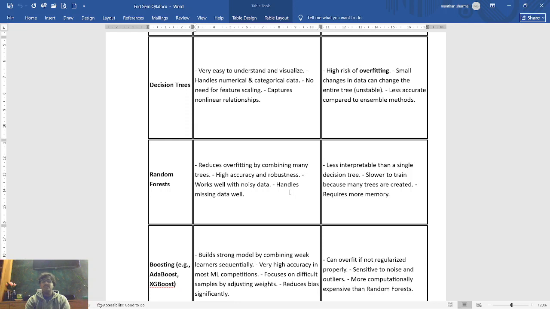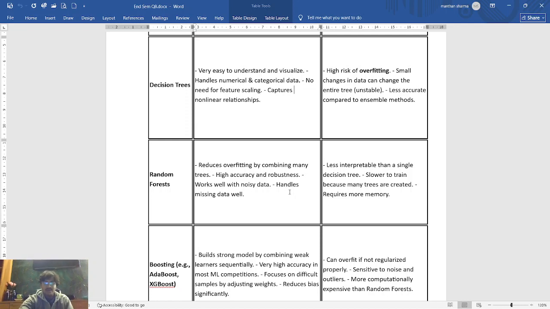But it is not perfect, as random forests are harder to interpret, because you lose the simplicity of a single tree. They also train slower since they build many trees, and they occupy more memory in the system. So they are accurate but not lightweight. We can see it like that.